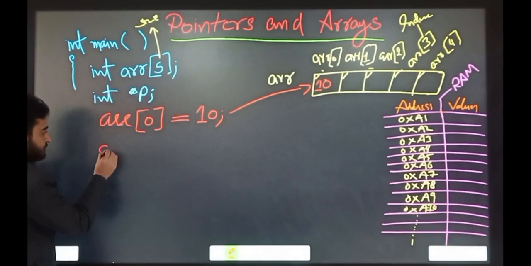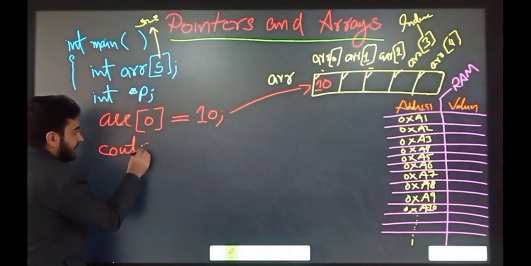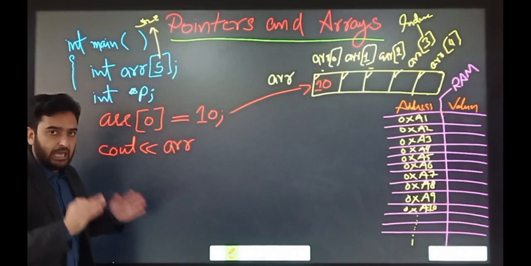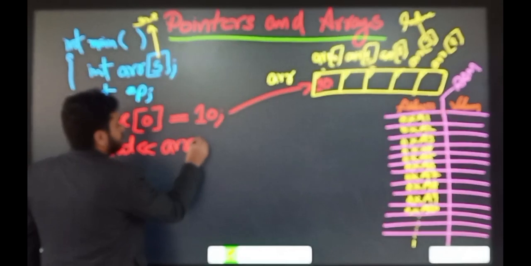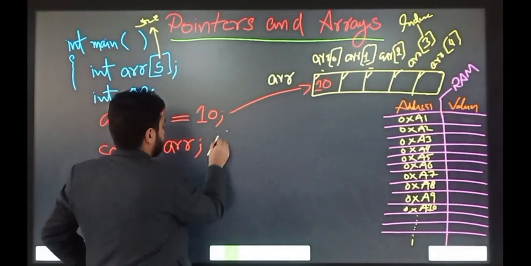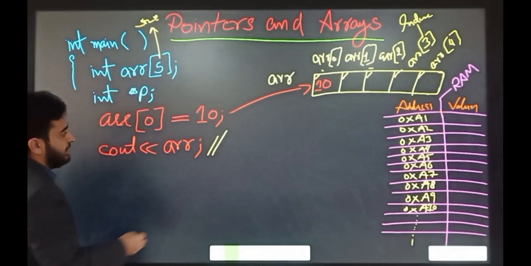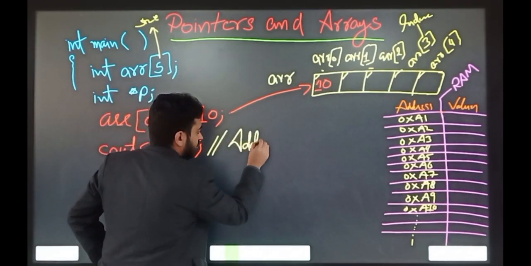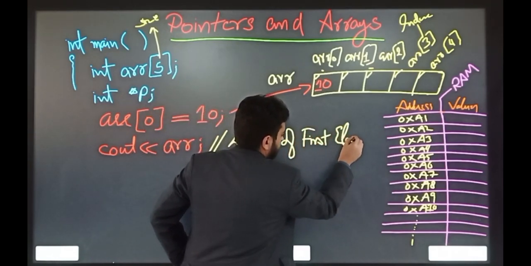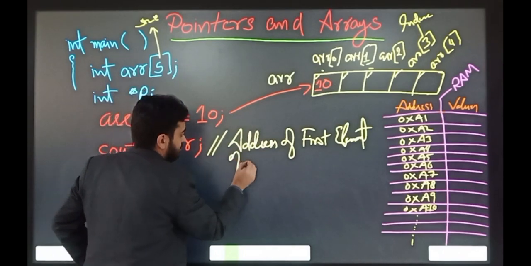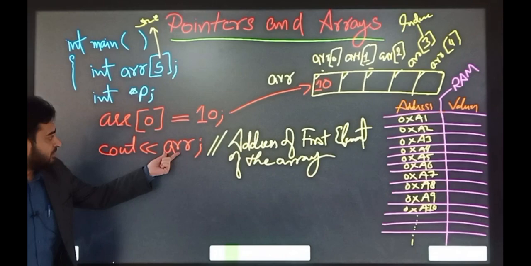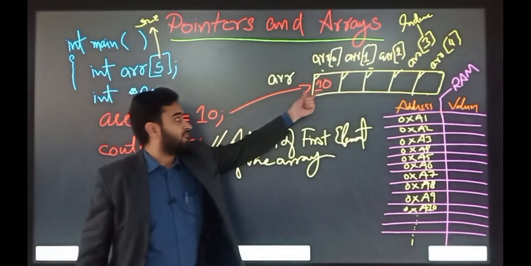If you try to print out ARR, just by writing the name of the array, what you will see on the console screen is the address of the first element of the array. So this name will actually print out the address of the first element.